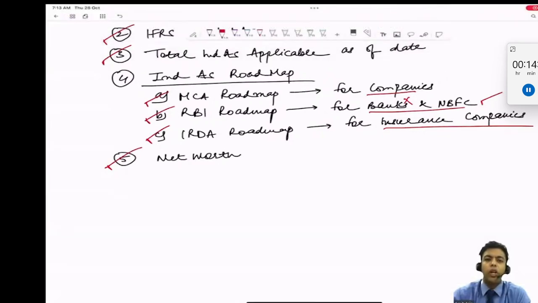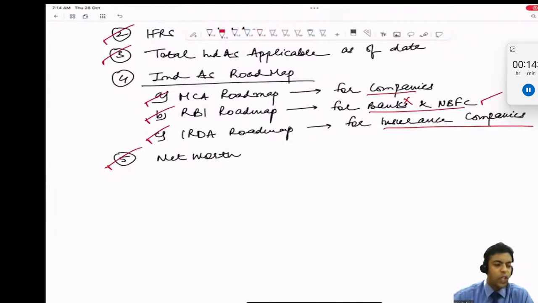Right? I give you one small carve-out: presentation change or terminology change. For example, under IFRS, we say financial statement. Here we say balance sheet, P&L, notes to accounts. In IFRS we call it an asset and liability statement, income statement, but here we are saying balance sheet and P&L. This is not making any kind of significant change, right? But this is still a carve-out, right? So it depends upon the company.